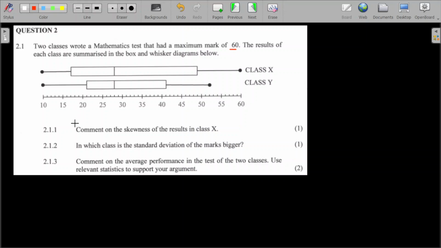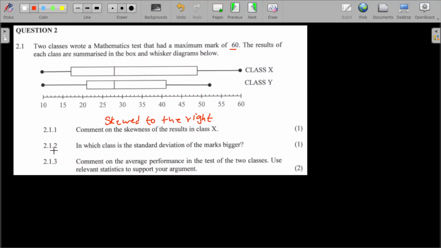Now, 2.1.1, they're saying comment on the skewness of the results in class X. So what is happening here in class X? I hope you can see that this here, it's skewed to the right. That's the skewness in terms of class X.